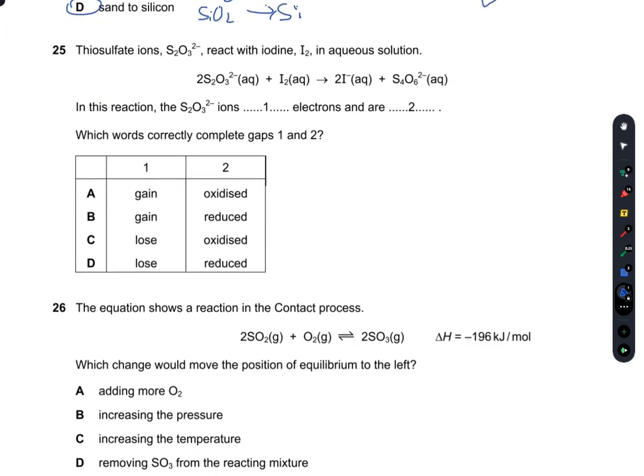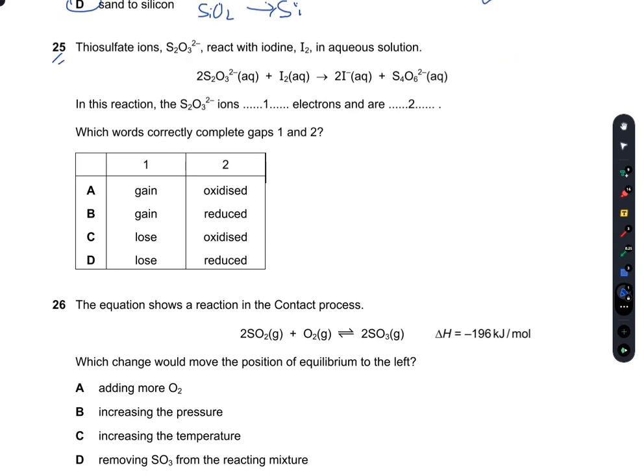Question number 25. Thiosulfate ions S2O3 2 negative react with iodine I2 in aqueous solution. So thiosulfate with iodine gives 2I negative and S4O6 2 negative.